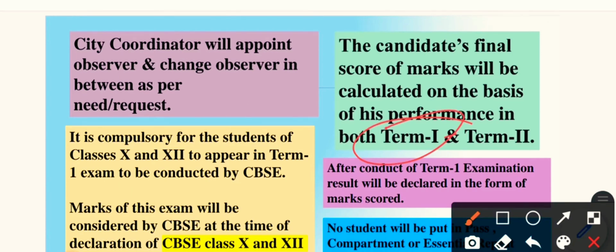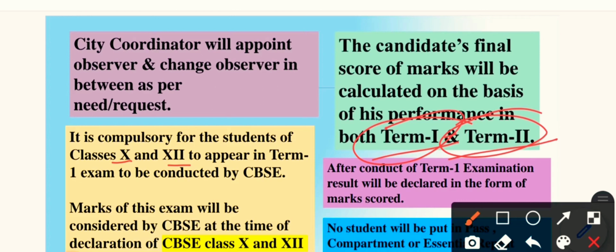Your actual result you will get after completing both term 1 as well as term 2, means at the end of term 2 only. If you have completed both the terms, then only. Now further it says it is compulsory for the students of classes 10 and 12 to appear in the term 1 exam to be conducted by CBSE. Marks of this exam will be considered by CBSE at the time of declaration of the CBSE class 10 and 12 final result, that will be declared in the month of April or May.